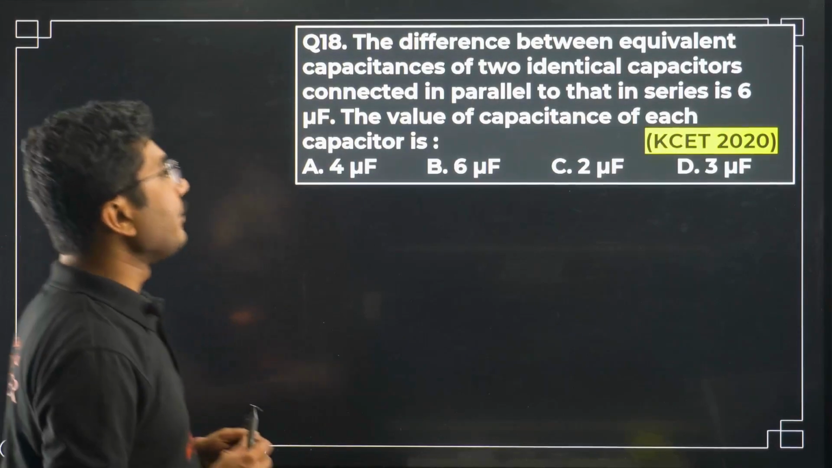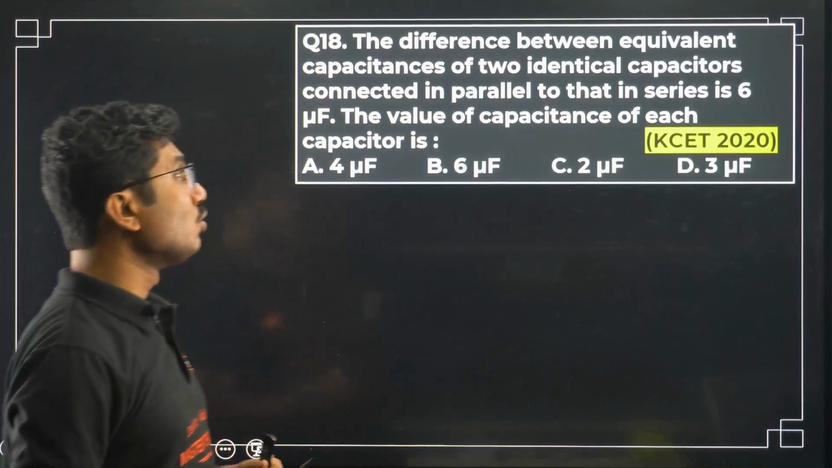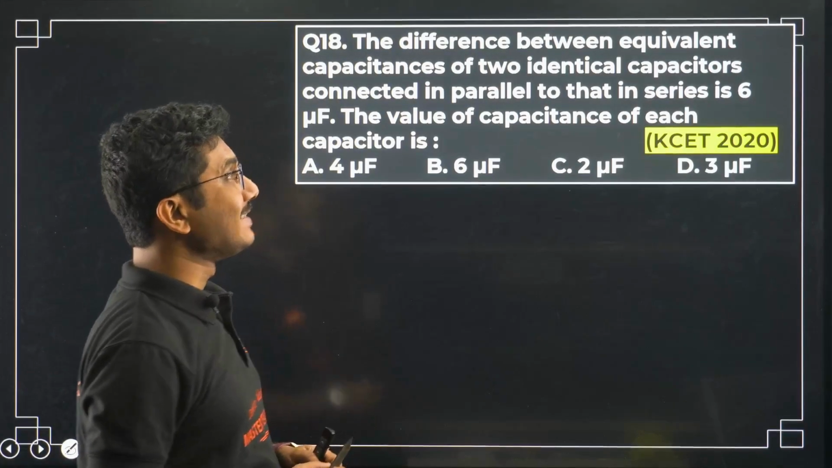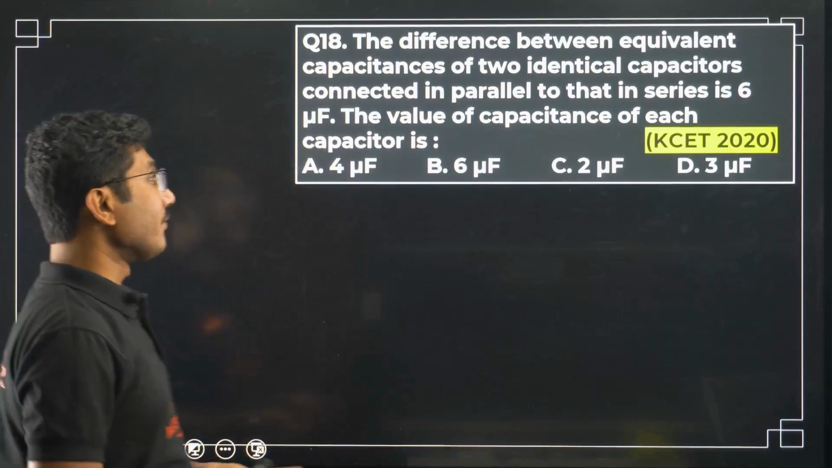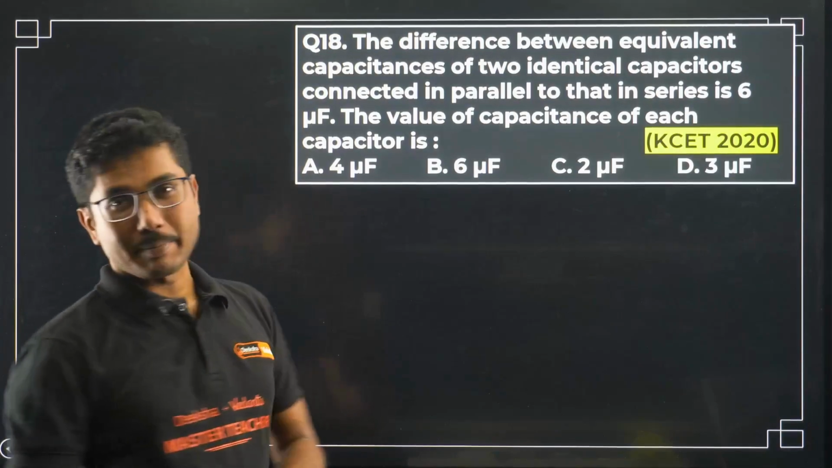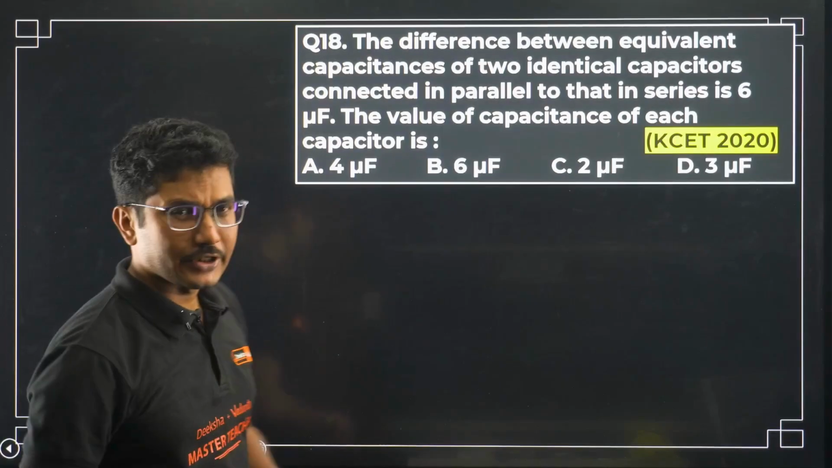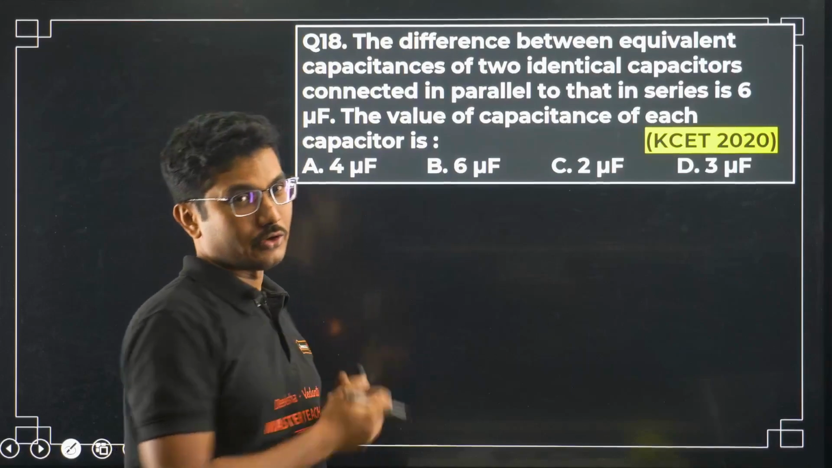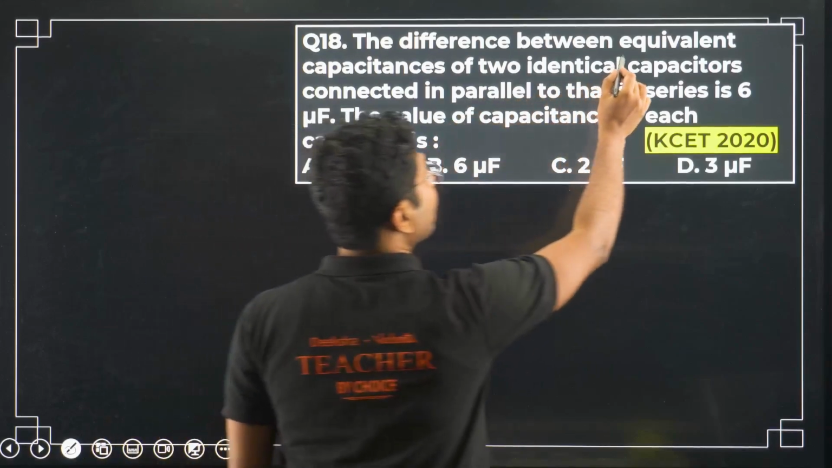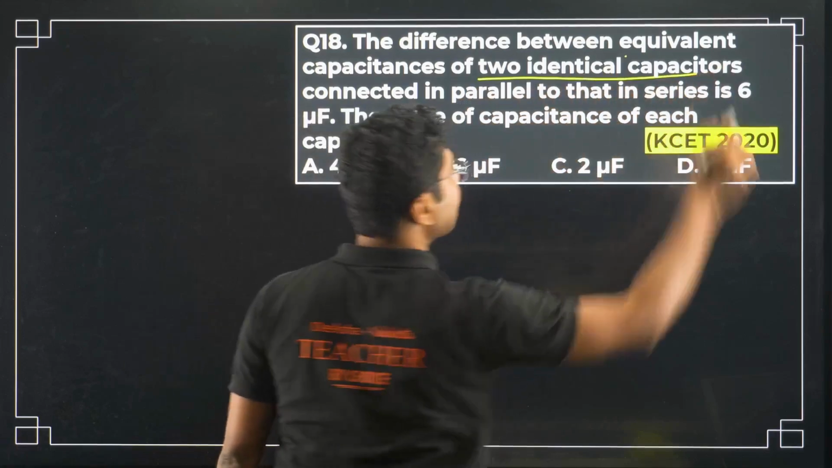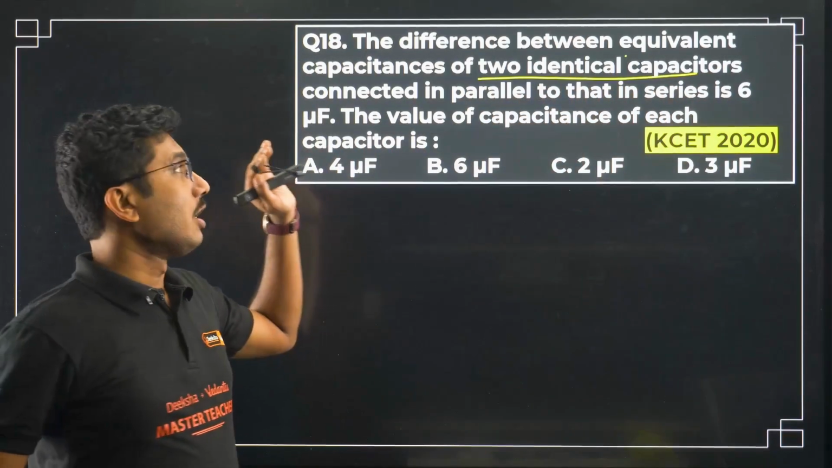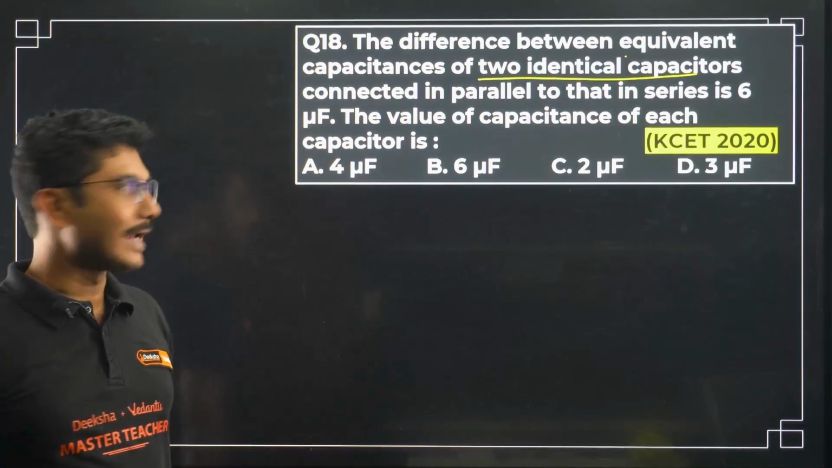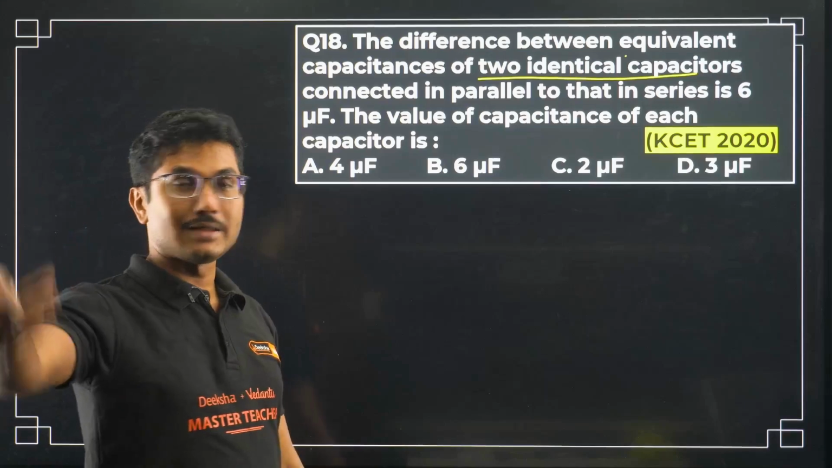The difference between equivalent capacitances of two identical capacitors connected in parallel to that in series is 6 microfarad. The value of capacitance of each capacitor is? So this is a very easy question and answerable. Only thing is that you have to know how to solve this question quickly. Here first of all, two identical capacitors, that is the first point of identification. You have to identify that both capacitors are identical. That means we will use the shortcut that I showed you.